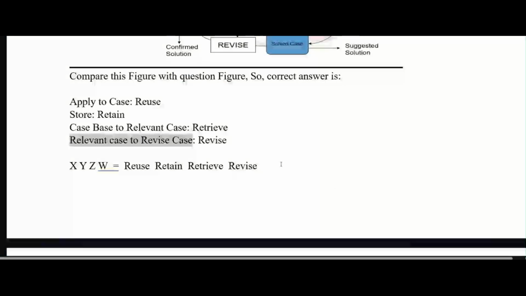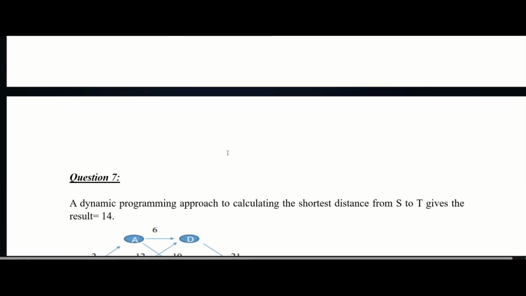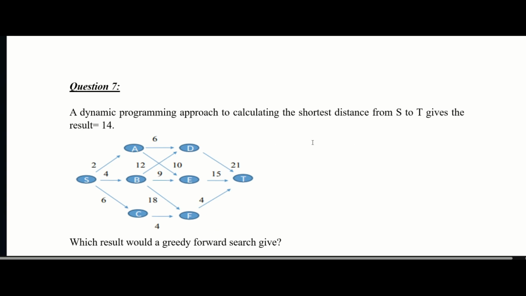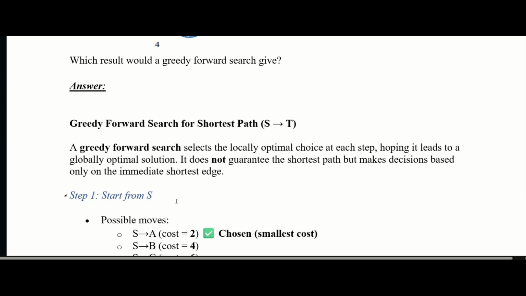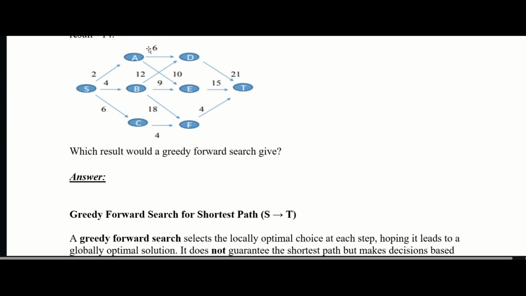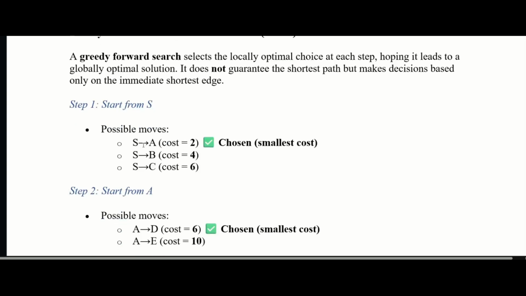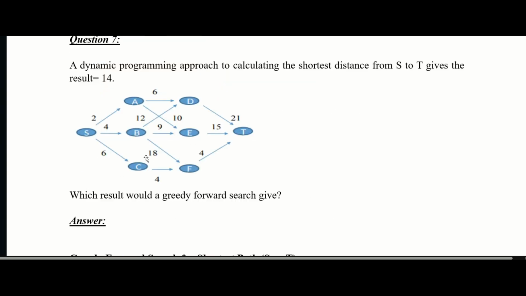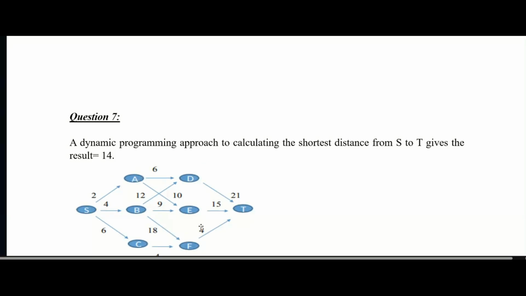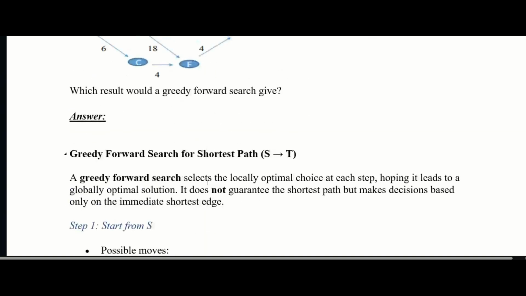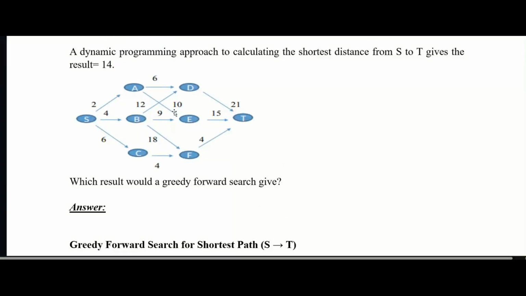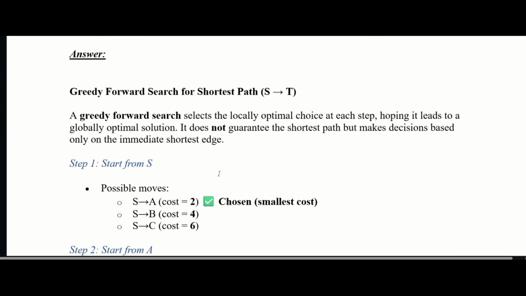Then question 7, dynamic programming approach to calculate this particular figure. So we do a forward search for shortest path. So first we have to start from S. So S to A, B and C possible. 2, 4, 6 is the move. So cost 2 is the smallest. So select this 2. Then from A. Now from A to D and E is possible. So 6 and 10 is there. Okay, 6 and 10. So from selection of 6 and 10, select smallest 6.